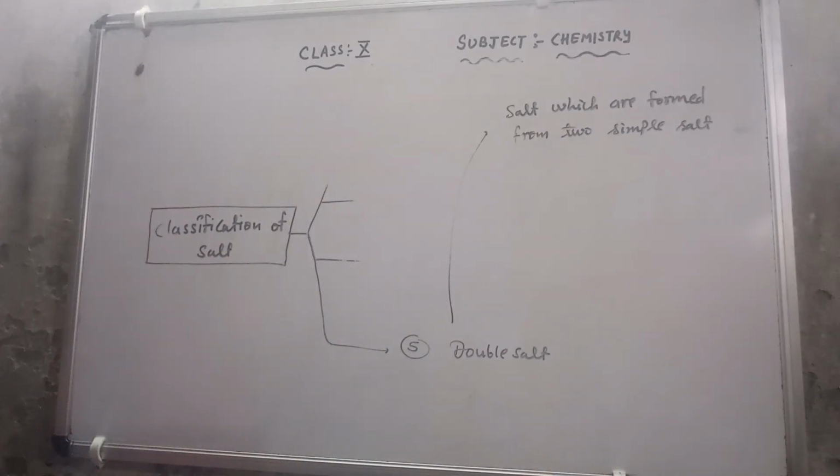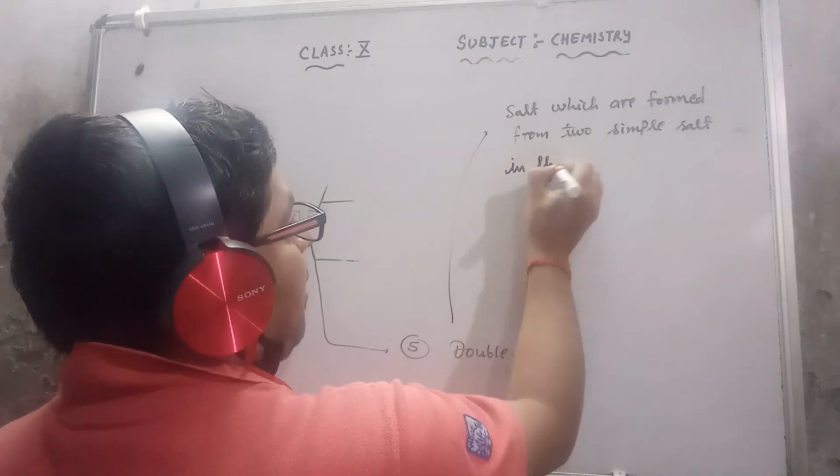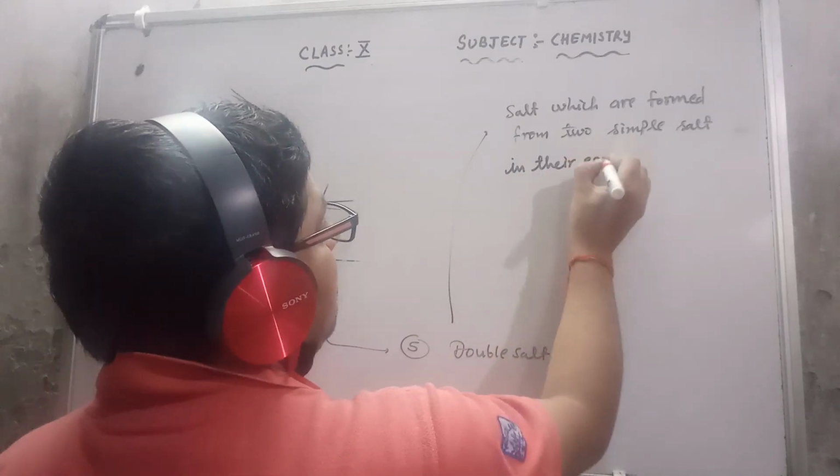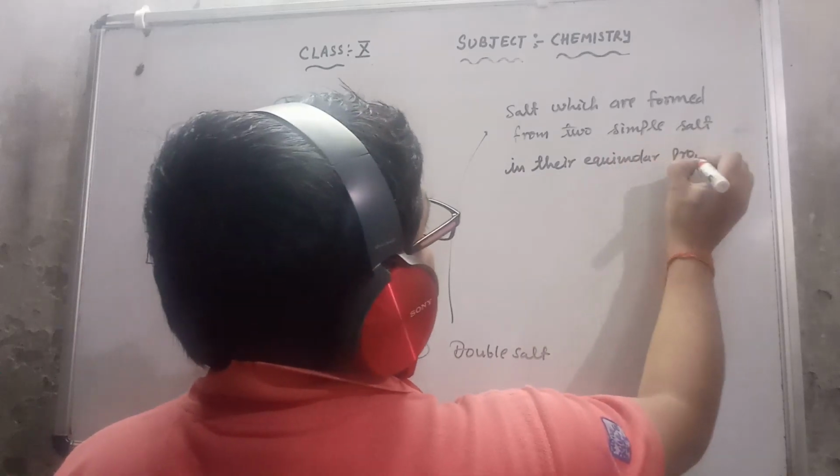Keep in mind that they should be simple salts, and they should be in their equimolar proportions.